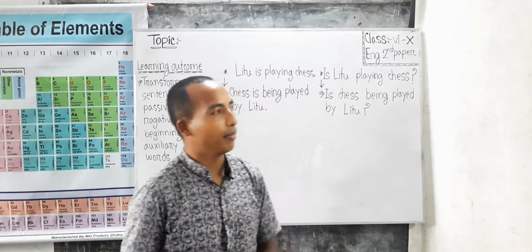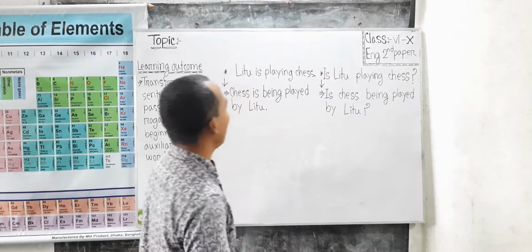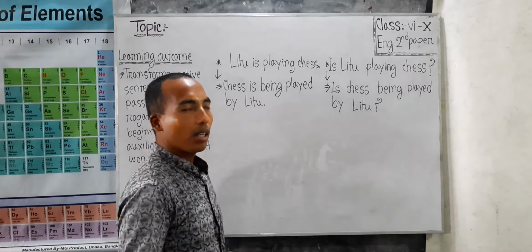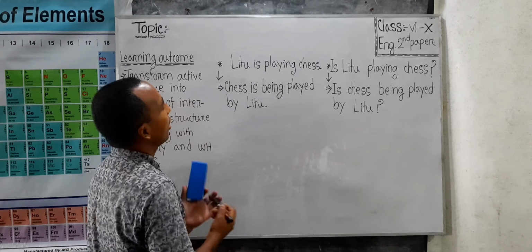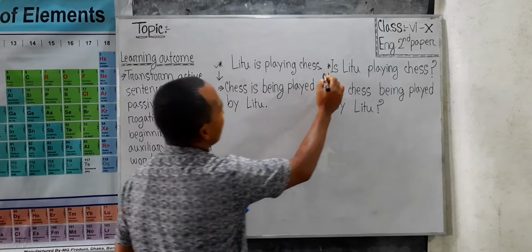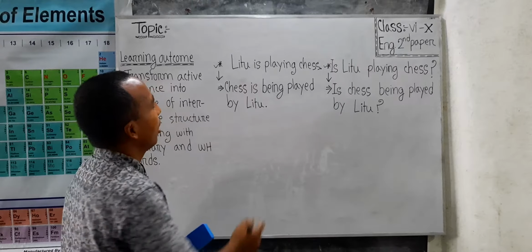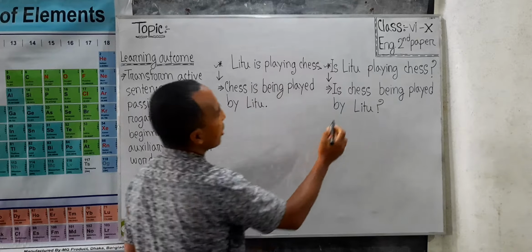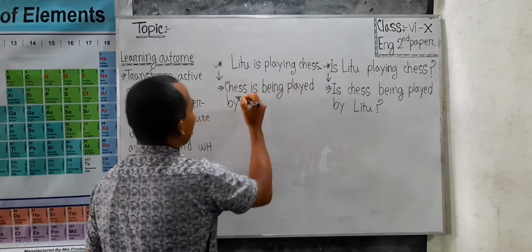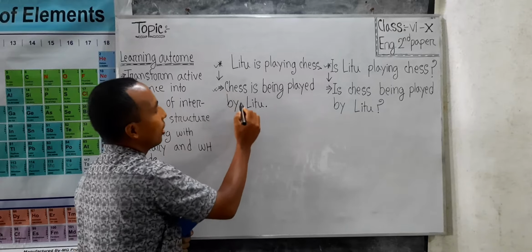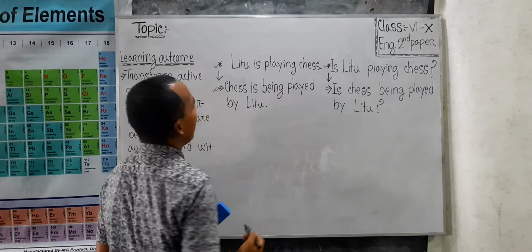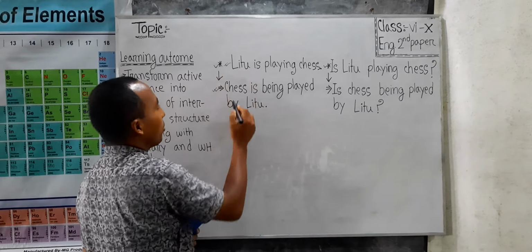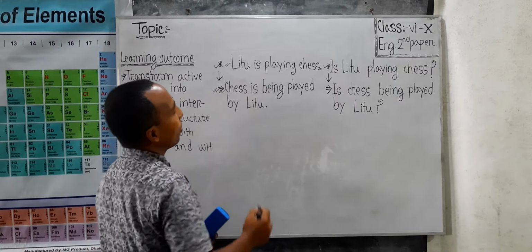Now I am drawing your attention to the board. Look at the board. On the board you can see I have written two sentences. The sentence is "Litu is playing chess." This is a sentence of present continuous tense, and this sentence has been changed in this way: "Chess is being played by Litu." I hope you can guess that this sentence has been transformed into passive structure.